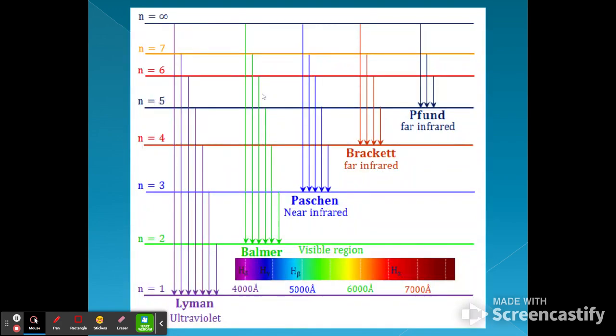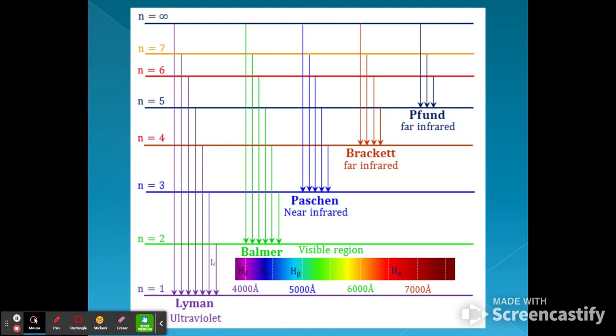So like I said, we could have transitions to different energy levels. This is for hydrogen specifically. So anytime it drops from a higher energy level down to the n equals 1, so the absolute ground state for that electron in hydrogen, it gives us ultraviolet light.